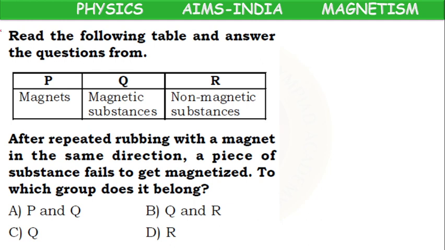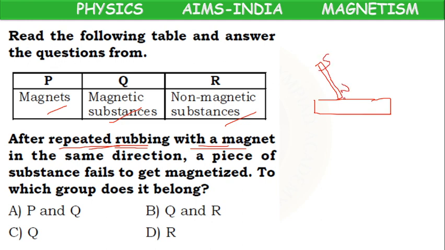Next, same table. Read the following table and answer the questions. Magnets, magnetic, non-magnetic. Yesterday we learnt that after repeated rubbing with a magnet, we can make any object a magnet by single touch method, double touch method.